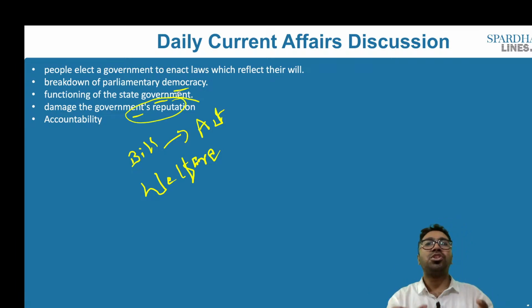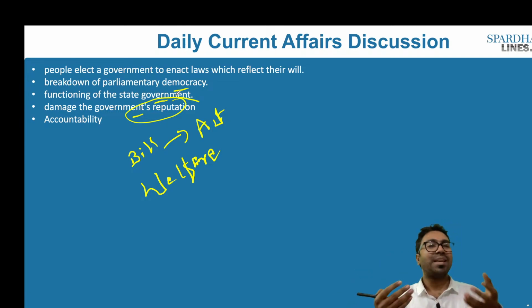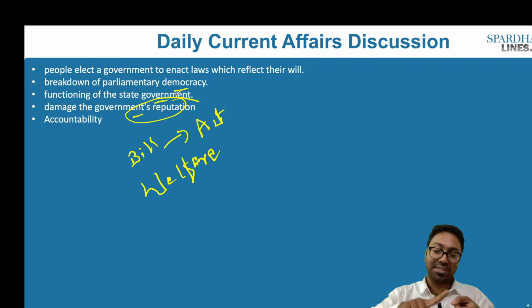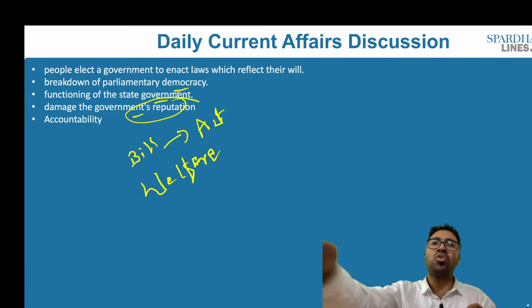The government's reputation could be at stake. It has won this political election on the basis of the manifesto. If the governor is not giving permission to it, the governor's reputation could be at stake. When it comes to the political parties, they are accountable to the people. They have elections every 5 years. They are accountable, and people may throw them out as well.